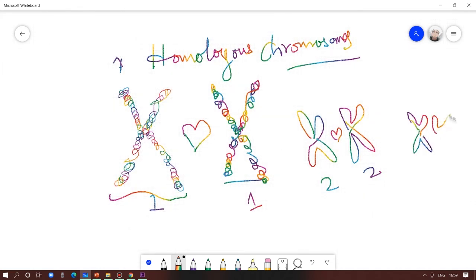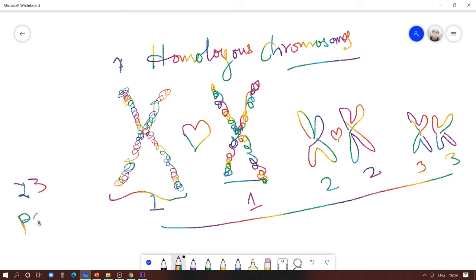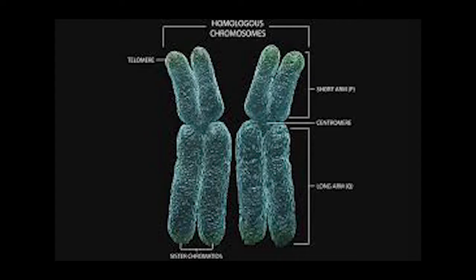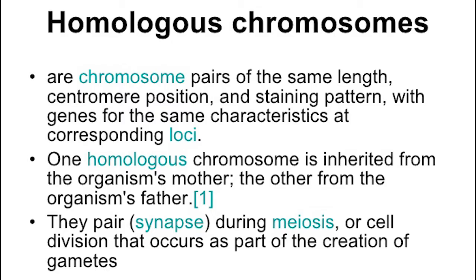Chromosome number 1, for example, will have a pair, a similar looking chromosome with similar genes but different variants of the genes. They are like husband and wife. One set of homologous chromosomes comes from the father, and one set from the mother. So that is why we have 23 pairs.